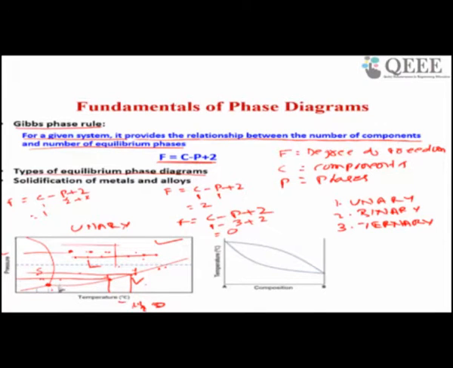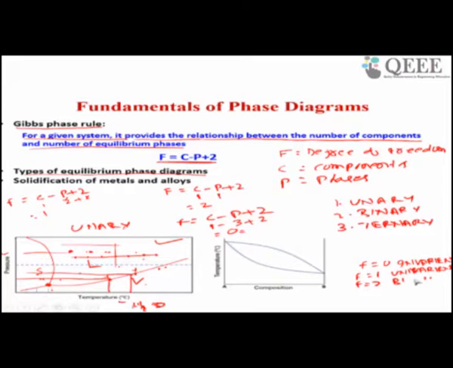If you vary a little bit pressure or temperature, you will not get this point. That's why this is called invariant. So F equal to 0 means invariant. If F equal to 1, this is called univariant. F equal to 2 is called a bivariant point.